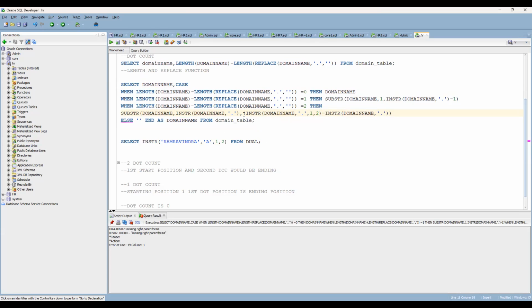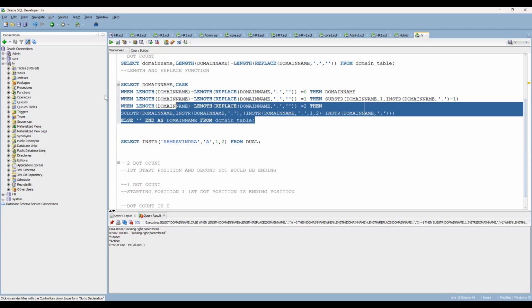Here you are starting with the domain name, and here you are using the domain name. One more dot also we have to do.